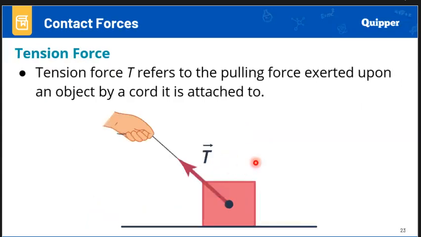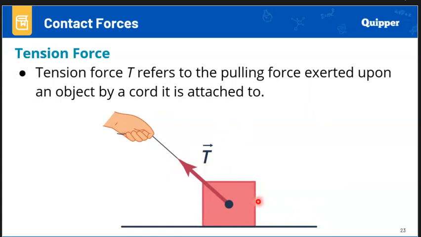Another contact force is the tension force. This force refers to the pulling force exerted upon an object by a cord it is attached to. Any object that has a cord attached to it is creating a tension force. It is called the tension force because there exists a force between the cord and the object that you are pulling. That's why it is called tension force.